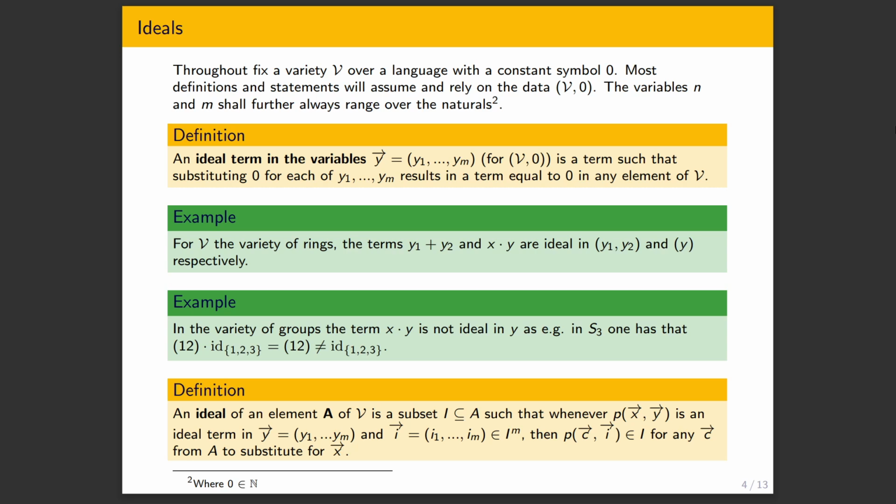In this case, there's only one constant symbol in the language of groups. It's 1, I mean, the neutral element. So here it's interpreted to be the identity. We compose, we get (1 2), which is not the identity, which is not 0. So this is not an ideal term.